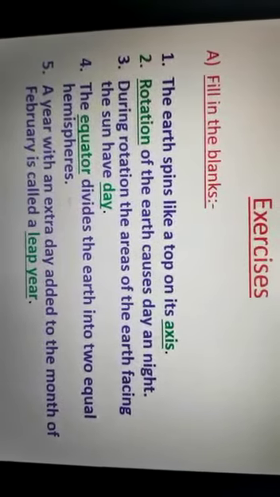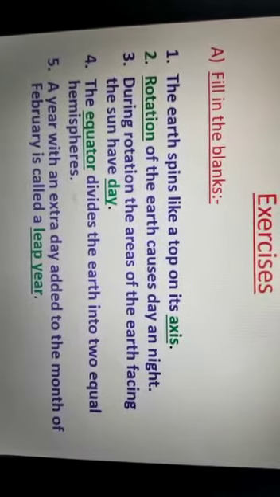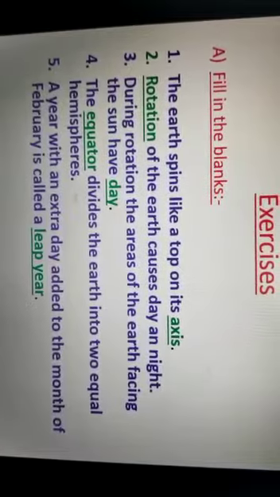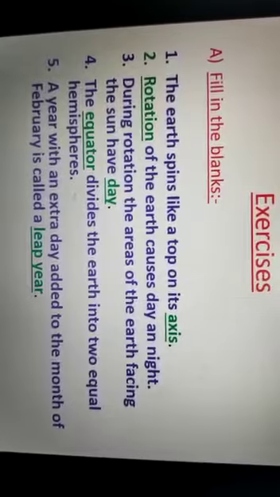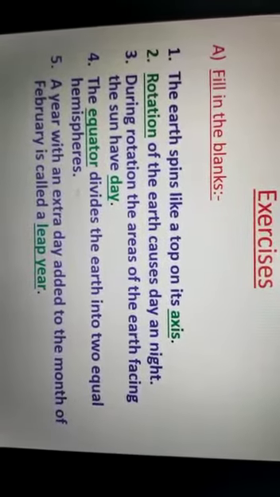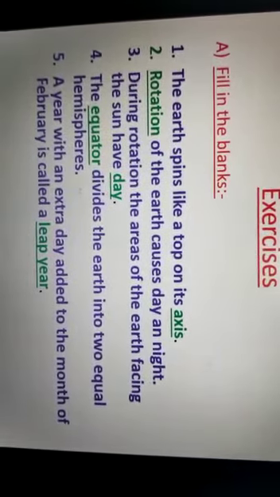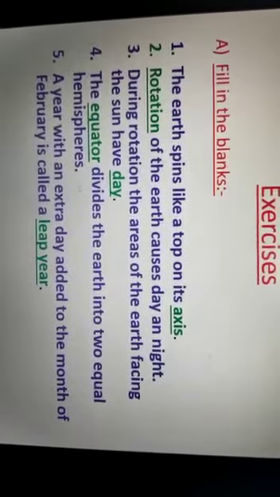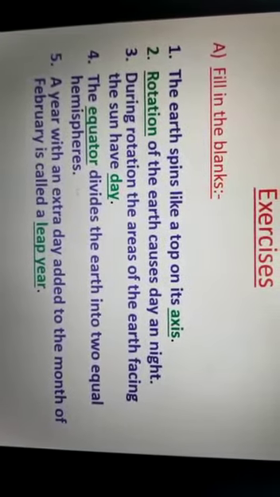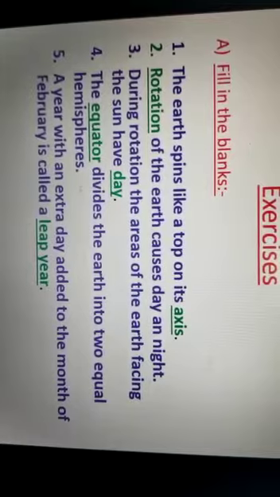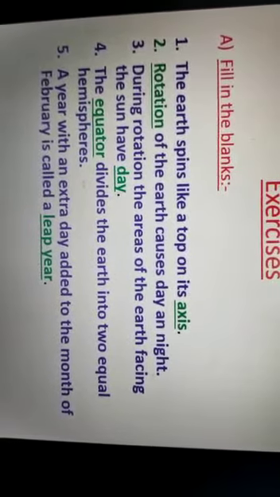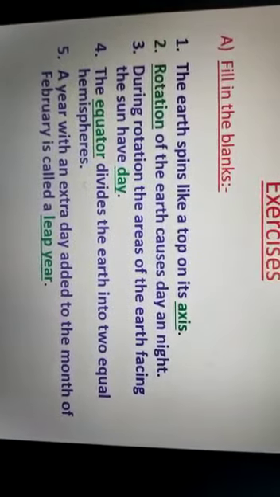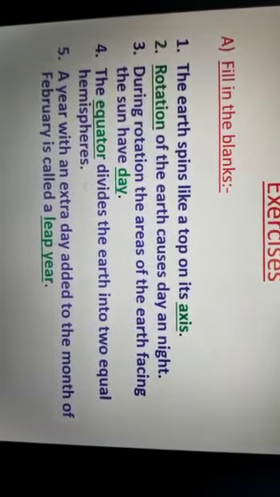Now students, open your book to page number 36, pages 36 and 37. First one is fill in the blanks. I have written the answers here as usual in green color. So please write down these answers in your book, or you can write in your classwork copy also. I prefer you write in your book. Number 1, fill in the blanks.